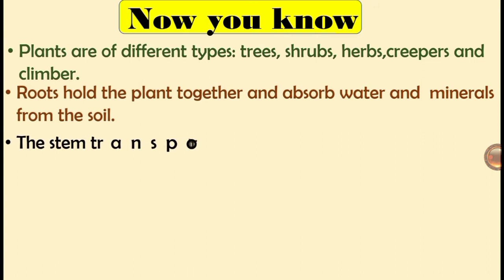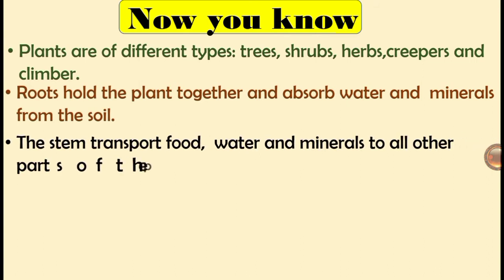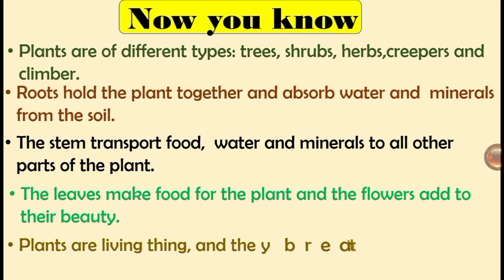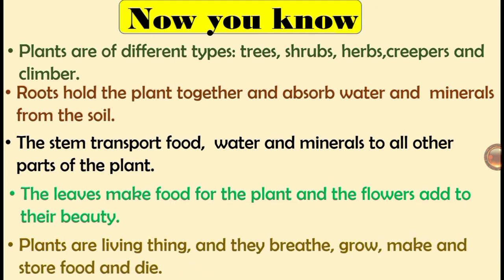The stem transports food, water and minerals to all the other parts of the plant. The leaves make food for the plant and the flowers add to its beauty. Plants are living things: they breathe, grow, store food and die.